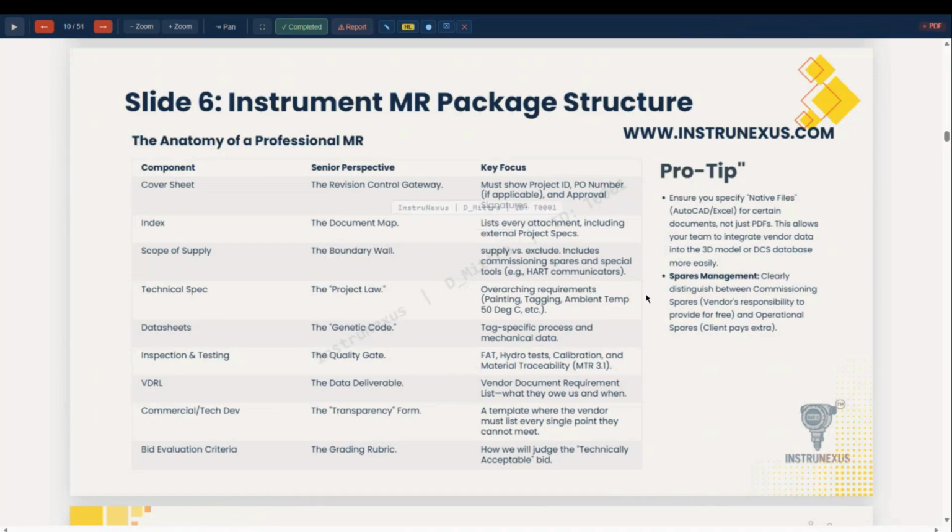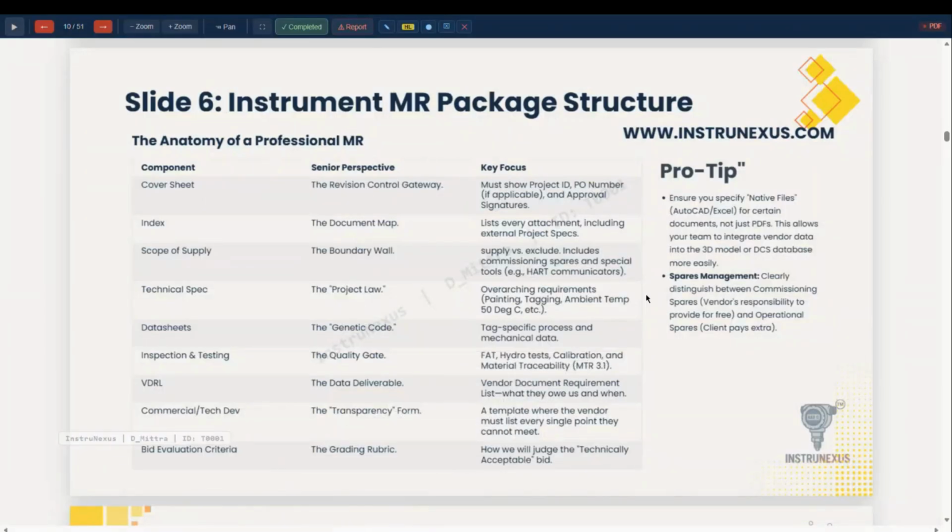Ensure you specify native files, AutoCAD or Excel, for certain documents, not just PDFs. Ask the vendor to provide their documents in Excel or AutoCAD, in a format where you can just take it and incorporate it in your documents.